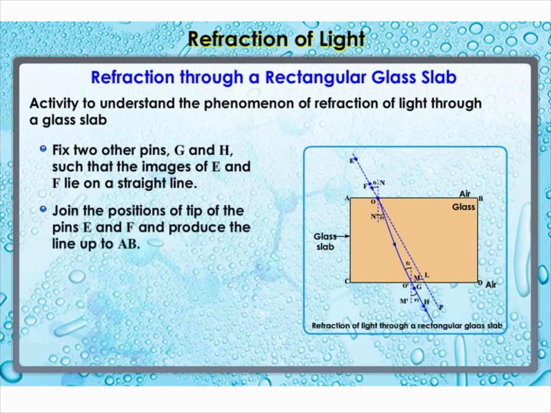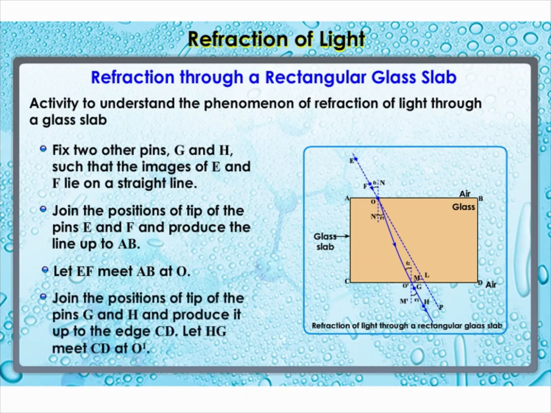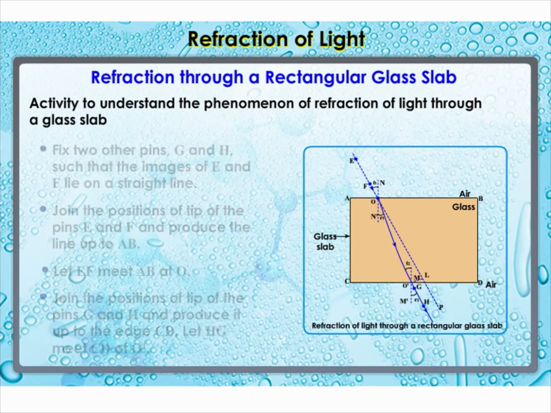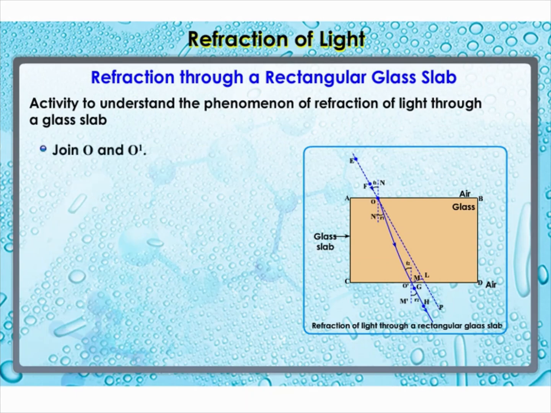Join the positions of tip of the pins E and F and produce the line up to AB. Let EF meet AB at O. Similarly, join the positions of tip of the pins G and H and produce it up to the edge CD. Let HG meet CD at O'. Join O and O'. Also produce EF up to P.